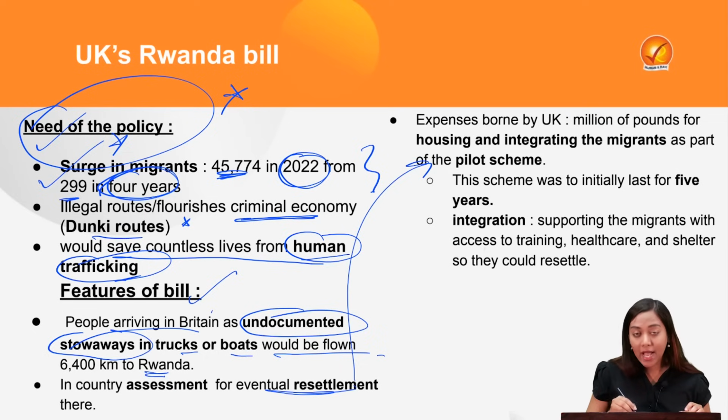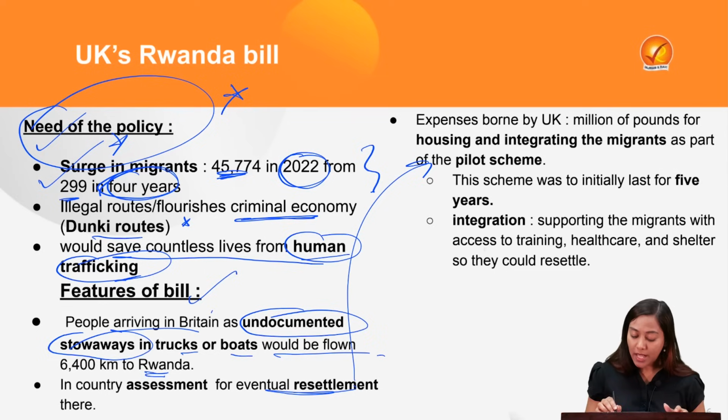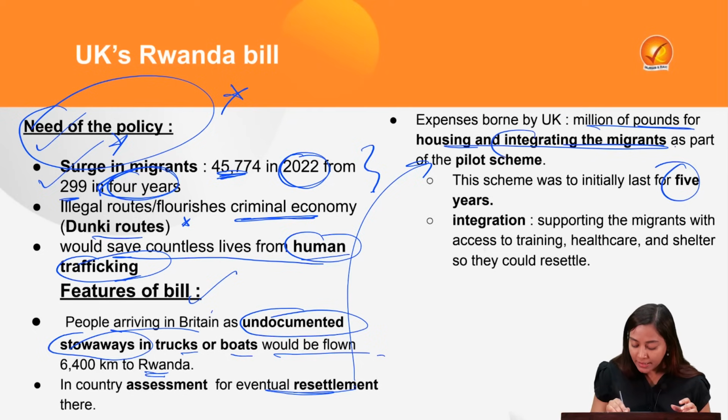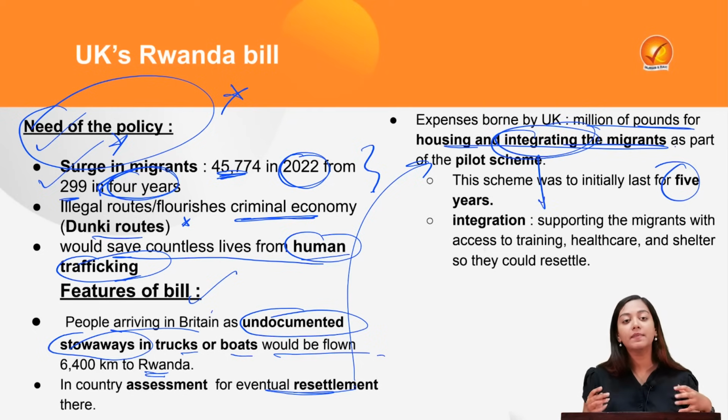The entire expenses of their rehabilitation and resettlement in Rwanda will be borne by the United Kingdom, of course. For that, millions of pounds for housing and integration have been put forward. This is a pilot scheme to be run for 5 years. And integration means providing socio-economic support, which means providing them certain skills so that they can raise their opportunities and standard of living in Rwanda.